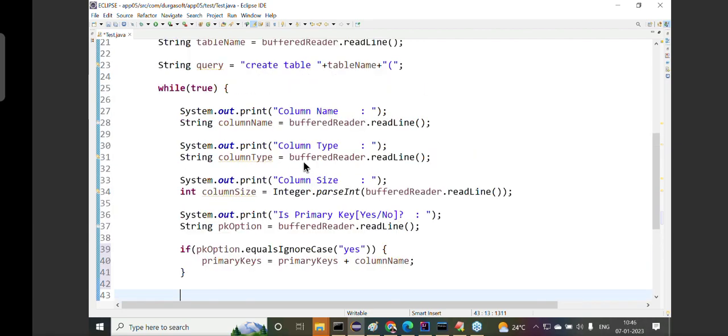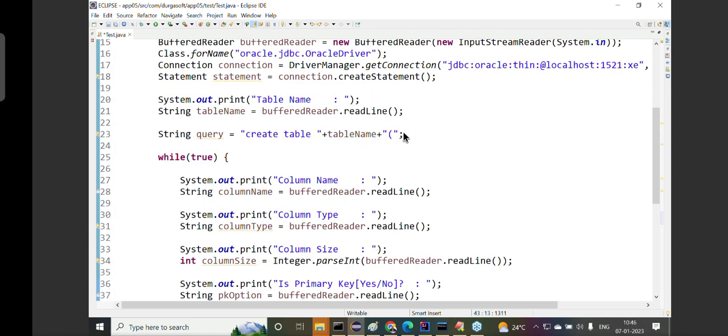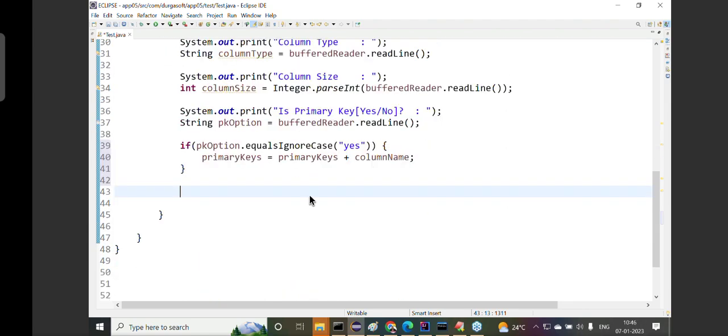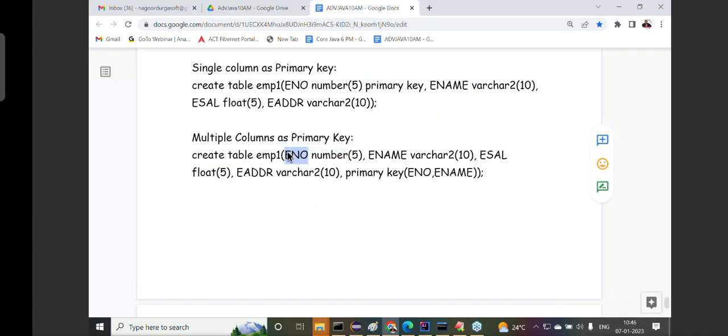Now here, how is this query provided? Query: create table name, left parenthesis. Now I need to add column details or not? Let us check this clearly. What I'm going to do there: query is equal to query plus. First of all, I need to add the column name. Now observe carefully. After the column name, is a space required or not? Then after the space, we have to add the column data type, with parenthesis, and in the middle we have to provide the size.